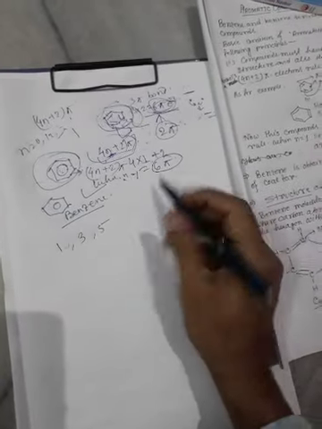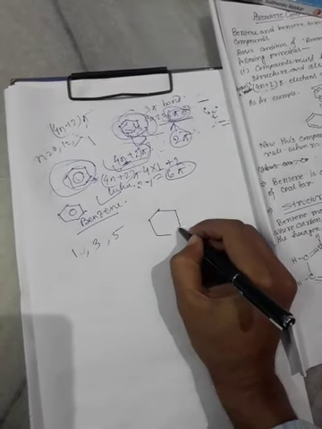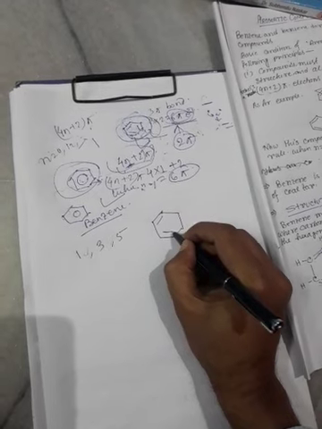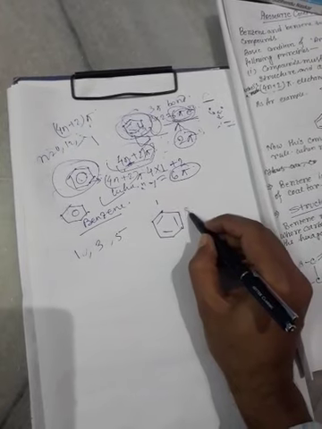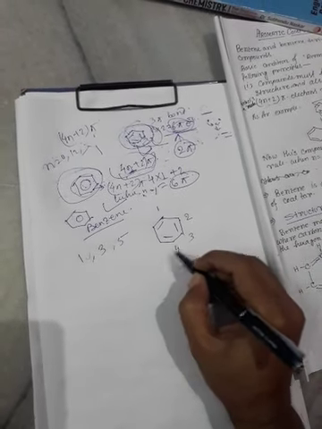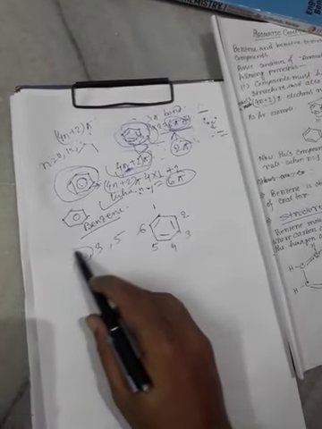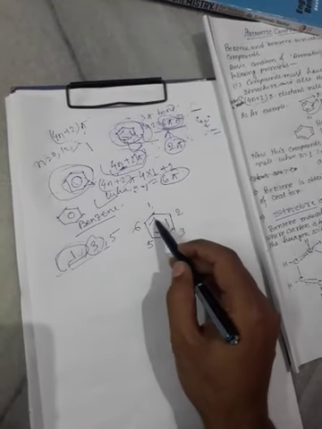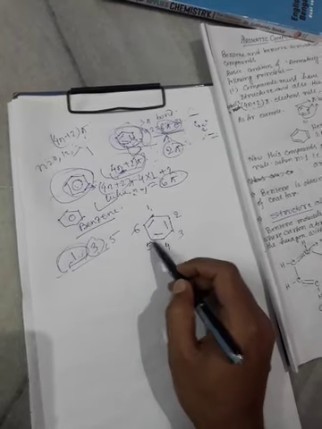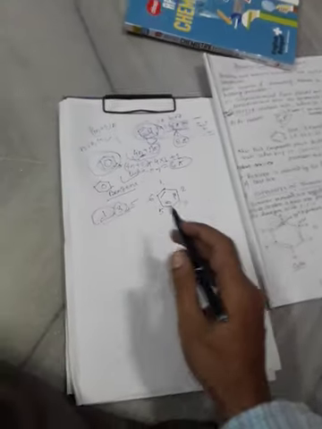If I represent this compound with numbering, this carbon atom is 1 and this is 2, this is 3, this is 4, this 5, and this is 6. I have already said alternating positions, that is, after 1 a double bond, after 5 a double bond, after 3 a double bond. Alternating double bonds are present in 1, 3, 5 positions.